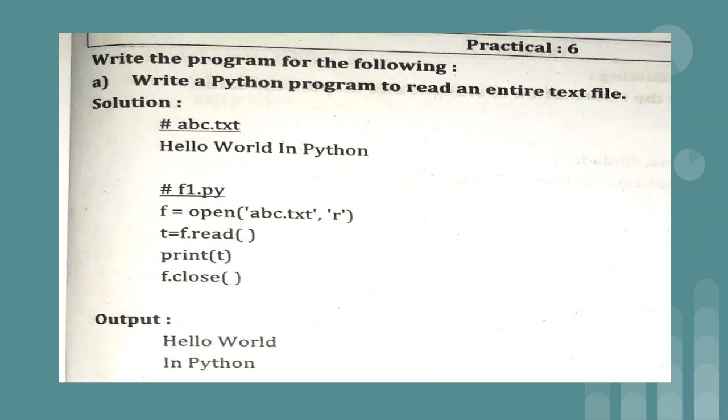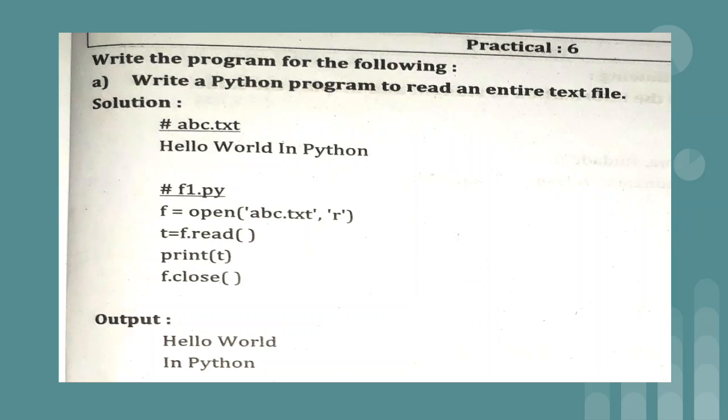In the Python script you are going to write the code, that is f equal to open. First we will open abc.txt, and as the question specifies we want to read the content, which is why we are opening the abc.txt file in read mode by writing r as the second parameter. Then t equal to f.read. This method reads the entire content of the file, and that content is stored inside the t variable. Now in the print statement we are just displaying the value of the t variable by writing print(t).